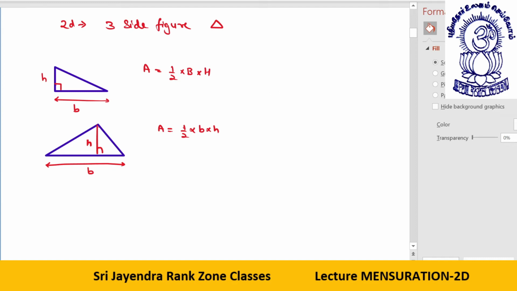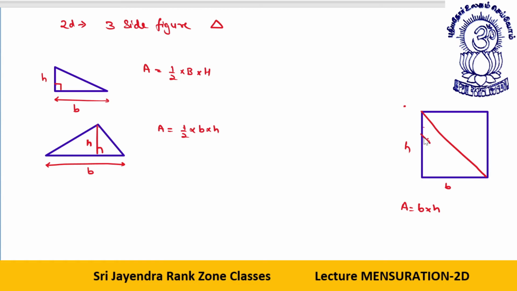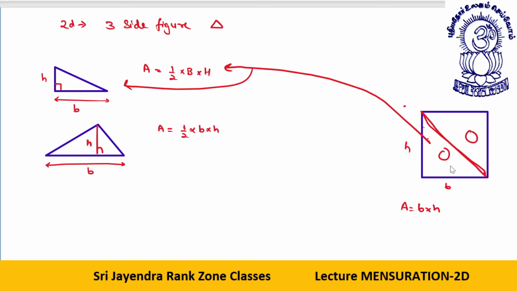Let me just for the timing give you an easy figure, that is a rectangle. Okay, dear students, when I take a rectangle, let's say this is the height, this is the base. So what is the area? Area for this is base into height. The moment I cut it like this, this is the triangle, the same triangle. So I have halved it actually. I have two equal pieces. So area of each piece is what? That is half BH. The area of this piece as well as the area of this piece is half BH.